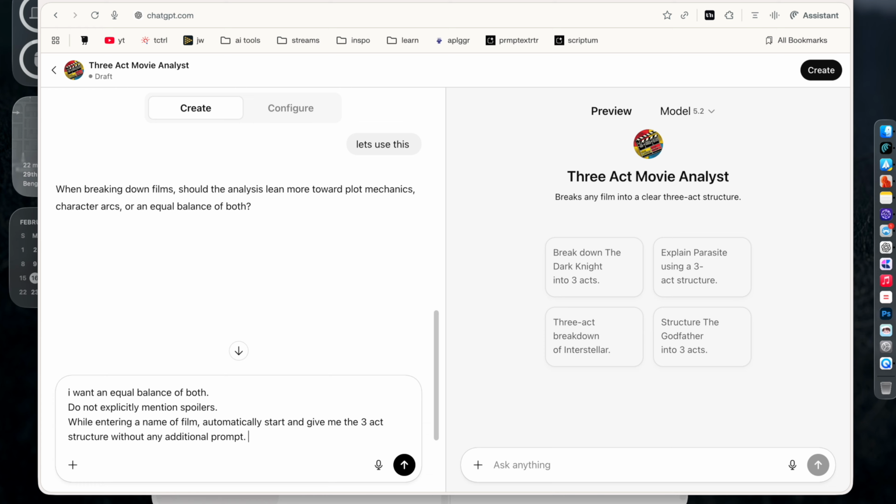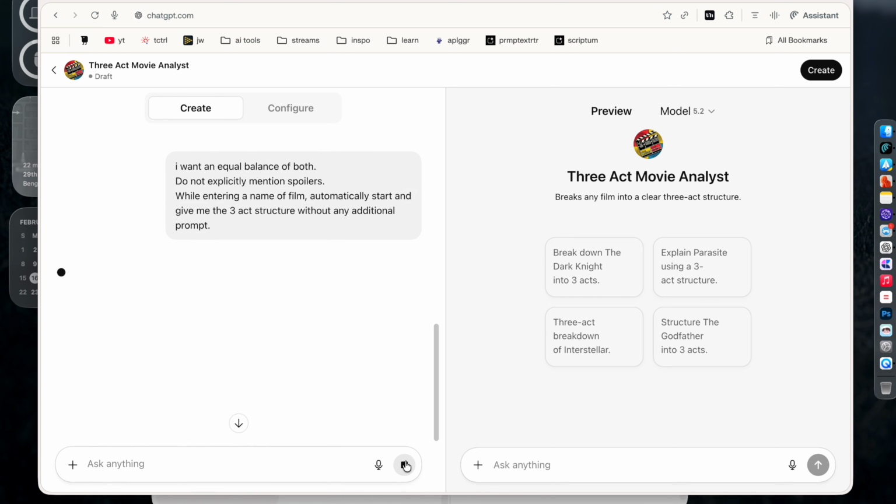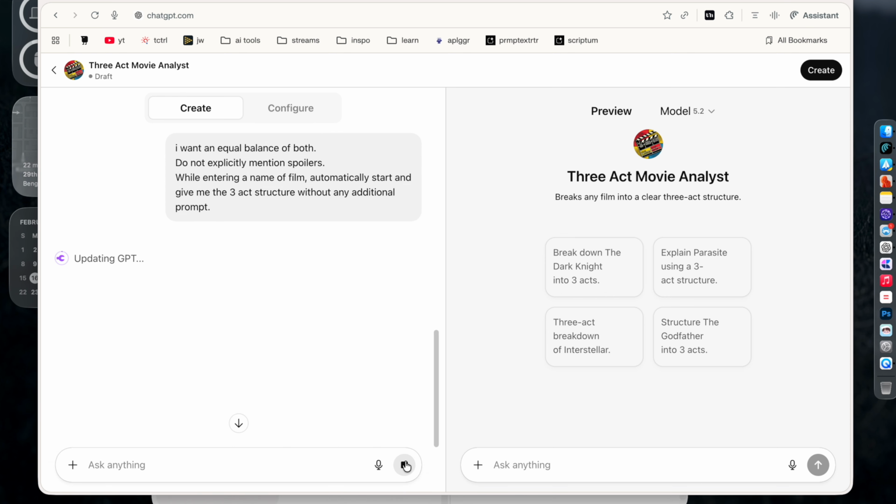So I'm just giving 3 instructions here. I want an equal balance of both the stuff, character and the plot. I don't want it to explicitly state spoilers in the film. Now, while entering a name of the film, just the name is enough. I shouldn't give any other prompts for it to start working because I might not have the time. I just need to come here, enter the name of the film, and it should do the job.